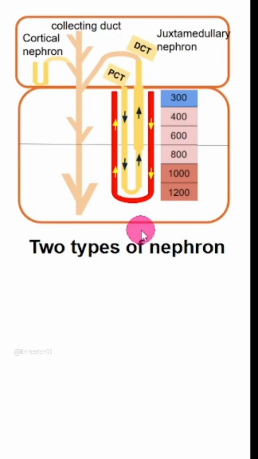So this is the image which I have used in earlier explanations also. In this image you can see this box represents renal cortex. This is renal medulla. These are the two types of nephron, cortical and juxtamedullary. So look at the loop of Henle. This remains in the cortex region, whereas the loop of Henle of juxtamedullary nephron goes deep down in the medullary interstitium. And this helps in establishing the concentration gradient. This in turn helps in absorption of water from collecting tubules and collecting duct. So these are the two types of nephrons seen in kidney.